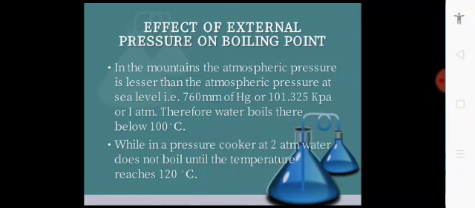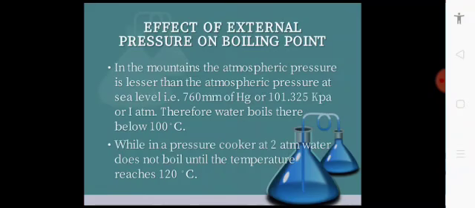So now let's see what happened there. When the pressure of atmosphere is 1 atm or 101.325 kilopascal, means at sea level, water boils at 100 degrees Celsius. But at Mount Everest, which is at a height of 8,850 meter above sea level, atmospheric pressure is only 34 kilopascal.